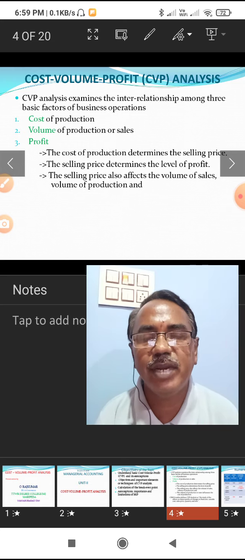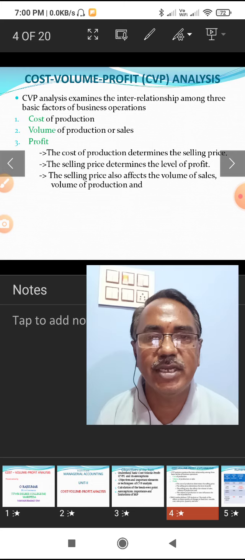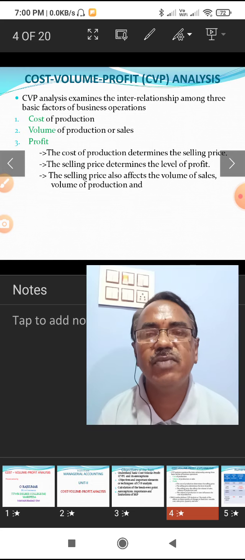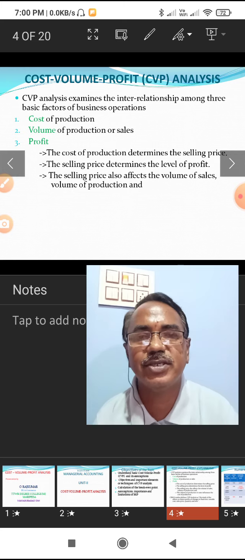As per the law of demand, if the price increases, the demand for the good decreases, an inverse relationship. So if the businessman wants to sell the entire quantity, he has to reduce the selling price. It affects the profitability; the profit will decrease.